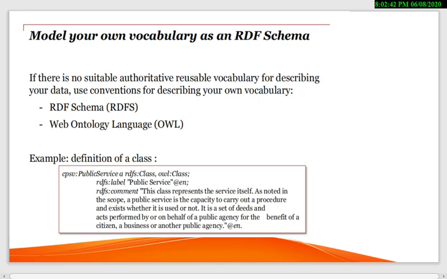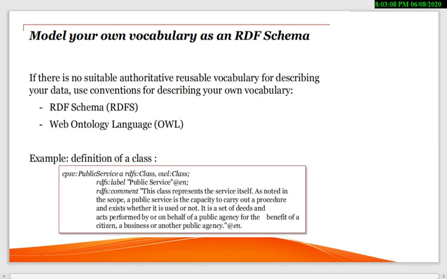An example is given here: the definition of a class. What is the definition of a class that we have seen in the previous slide? Here, this is the simplest way to describe it. RDFS is given here. There is a label, a class which is an OWL class, its RDFS label, its comment and its scope.